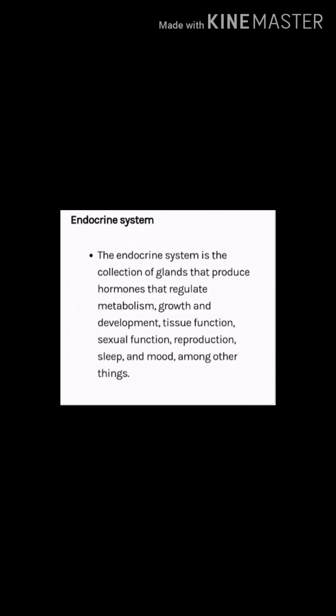Next, we discuss the endocrine system. The endocrine system, I told you, is made of ductless glands. It is a collection of glands that produce hormones. What are the functions of glands? They produce hormones, and hormones are essential for our metabolism, growth, development, tissue function, sexual function, reproduction, sleep, and mood, among other things. We get responses in our body through the hormones.